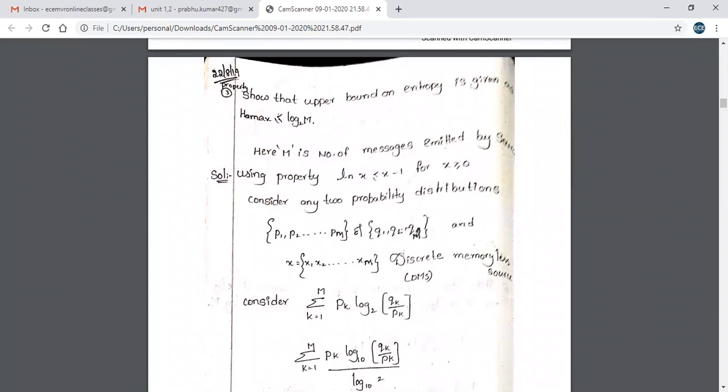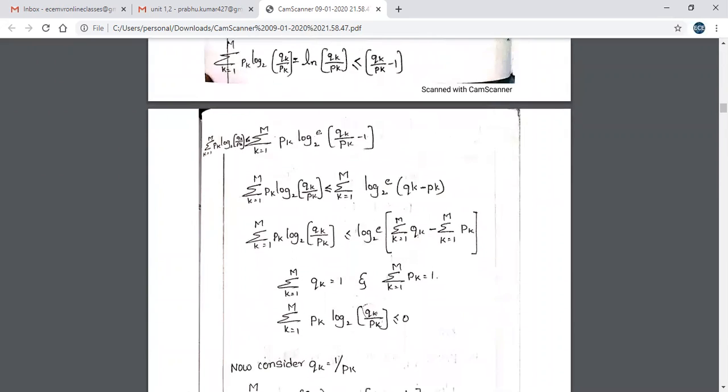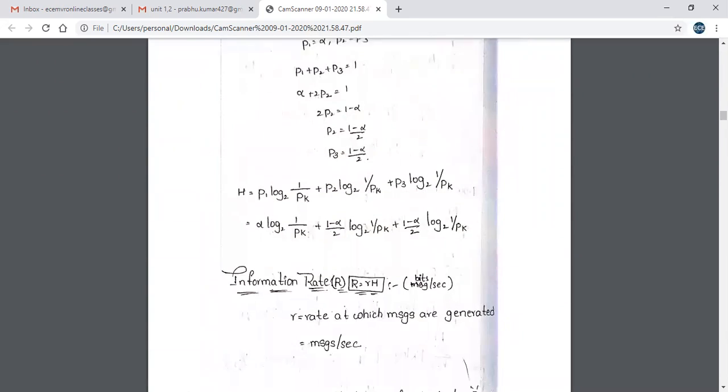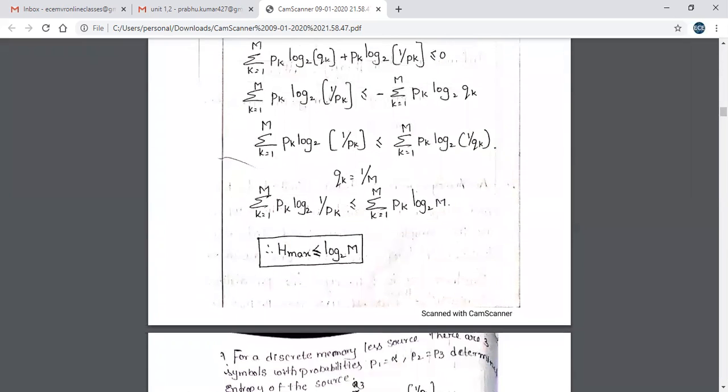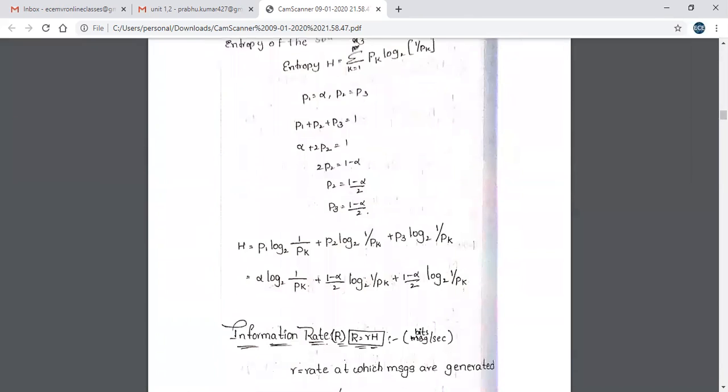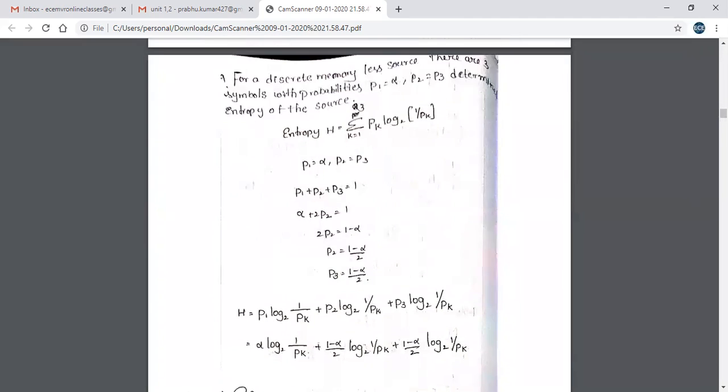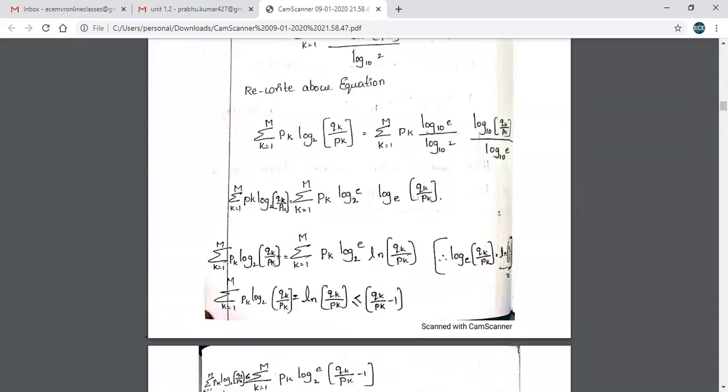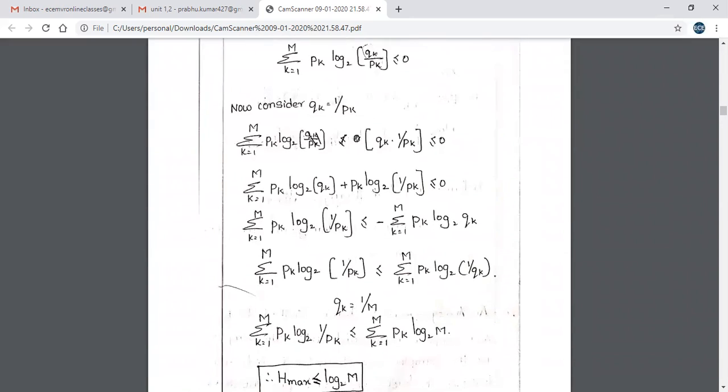Next property: show that the upper bound on entropy is given as H max is less than or equal to log 2 m. We'll explain this derivation in the next class. So, all of you write down this problem.